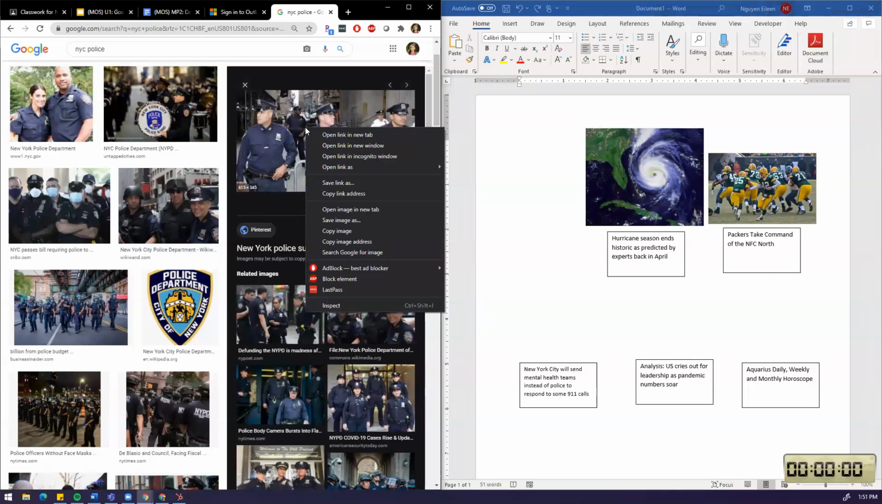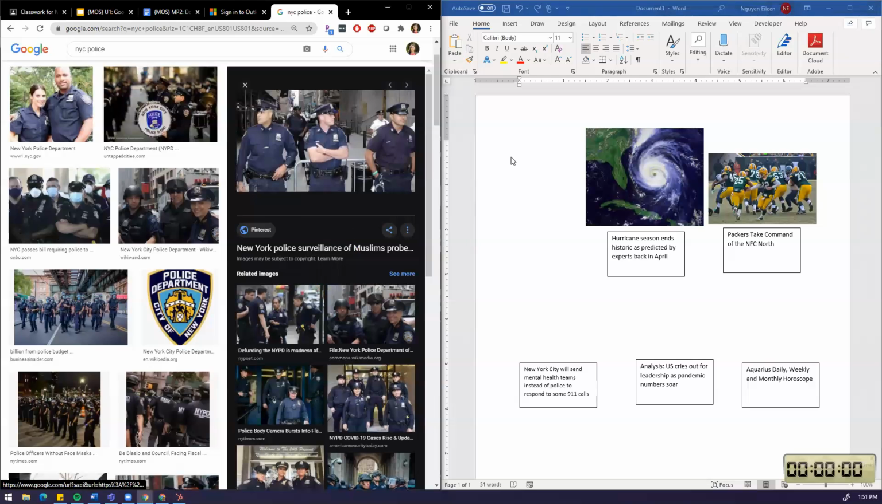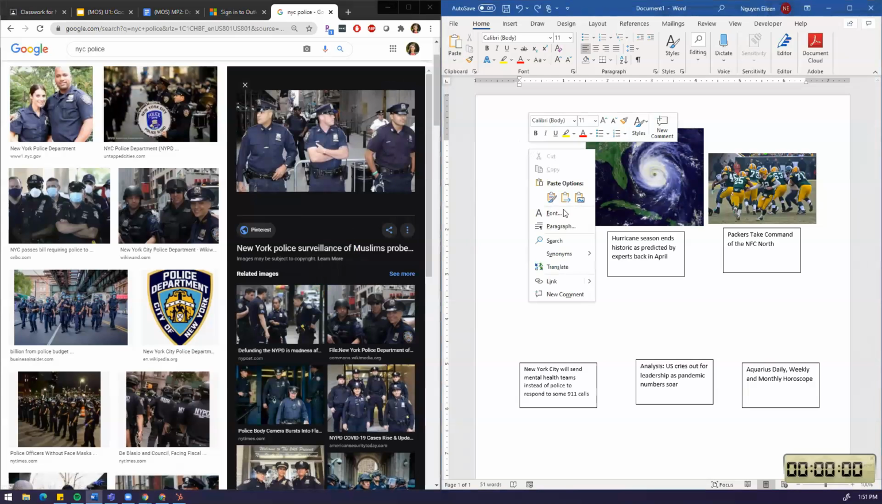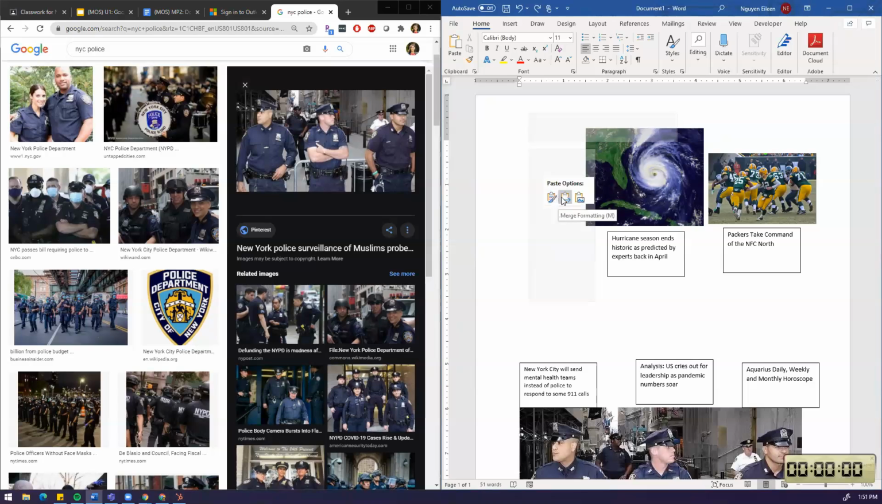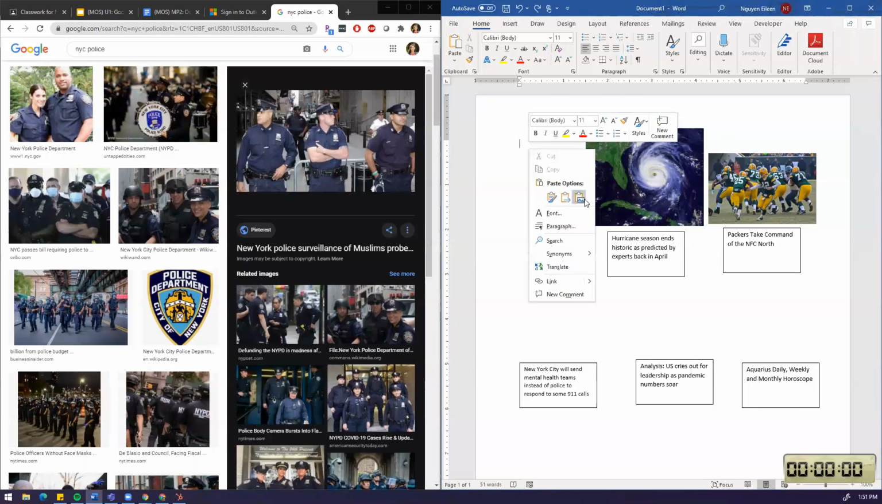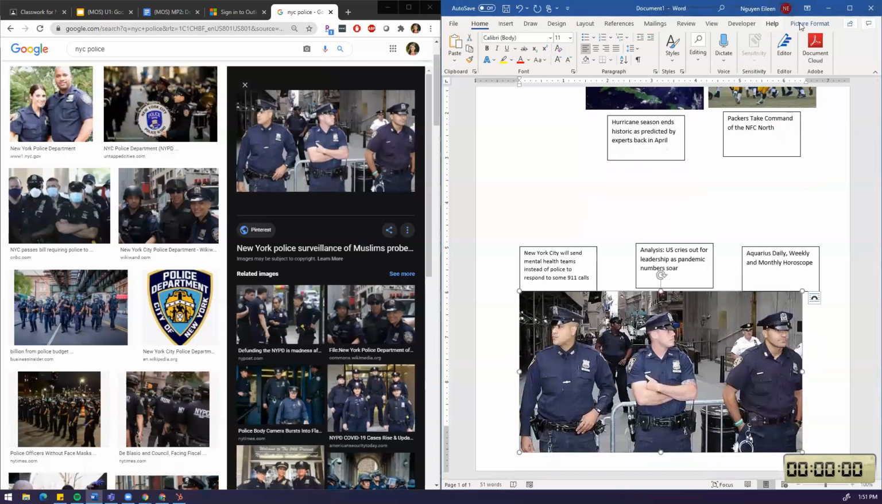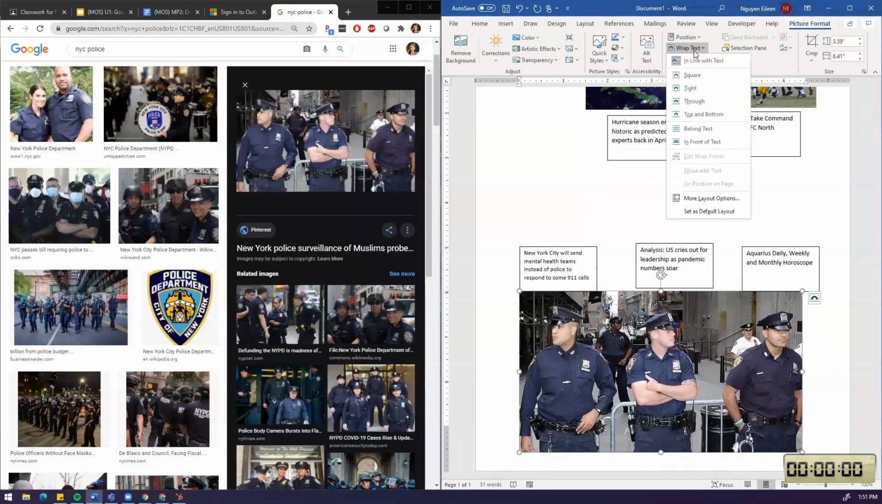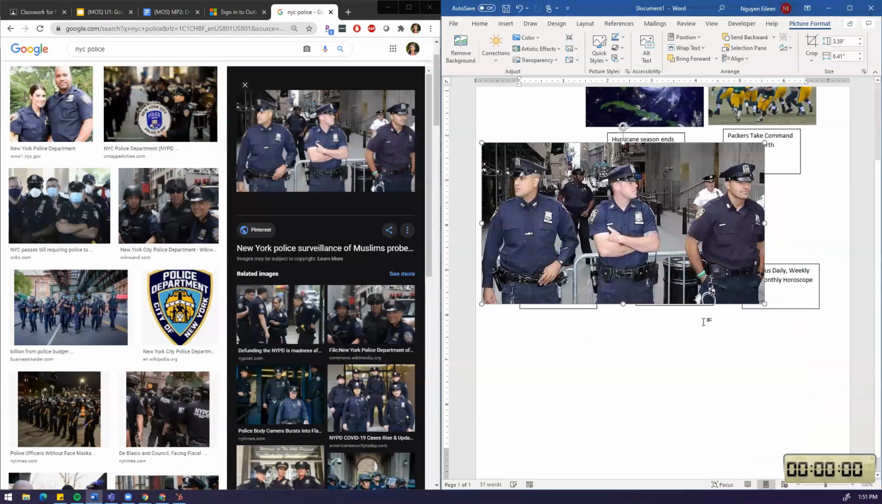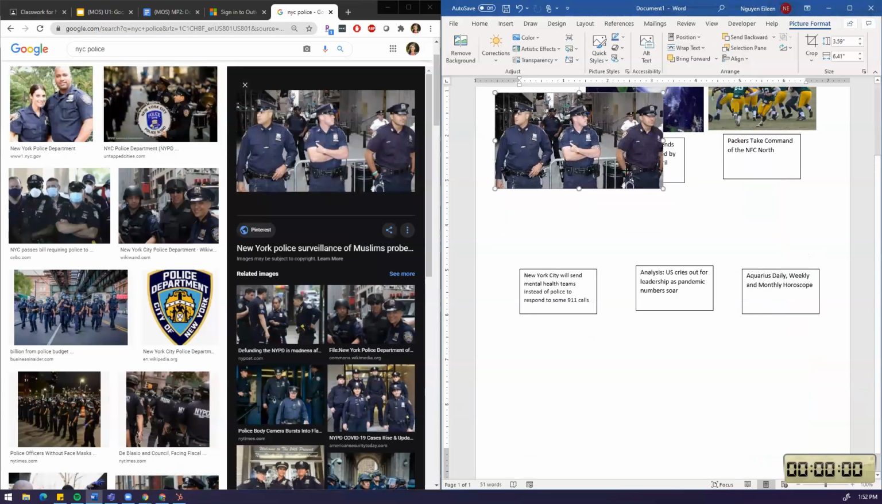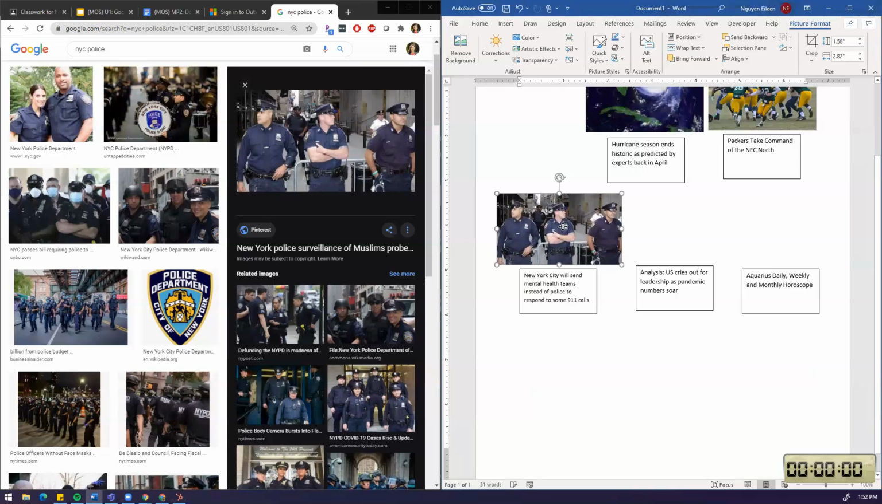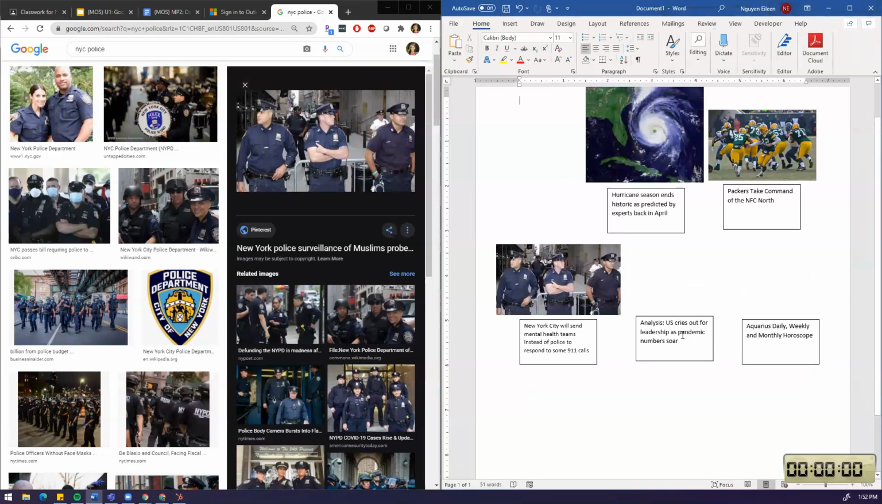So now that I have the picture, I right click and I press copy image. Then I go back here and I right click and I press paste. Paste the picture. There it is. Okay. So now I go to picture format, wrap text in front of text. So this allows me to move the picture. I'm gonna make it smaller. So this goes above this one. Now I need two more.